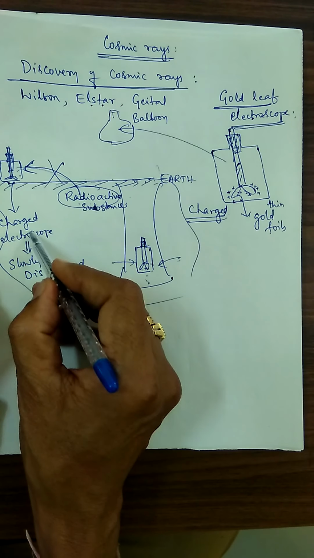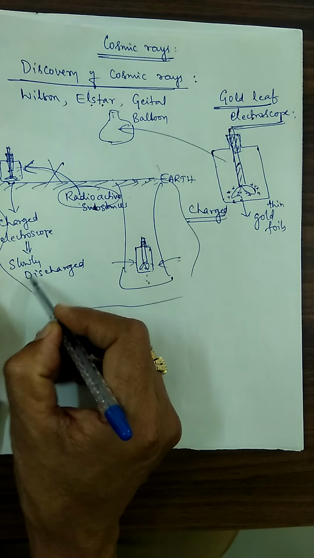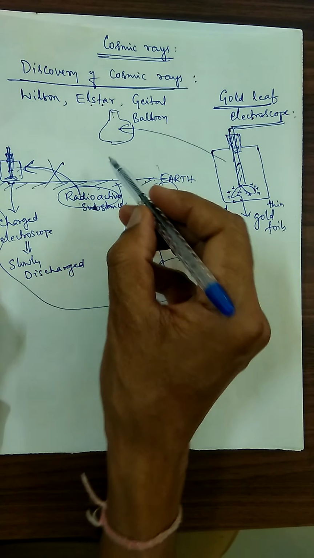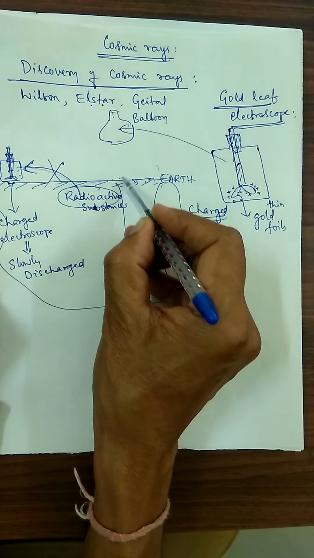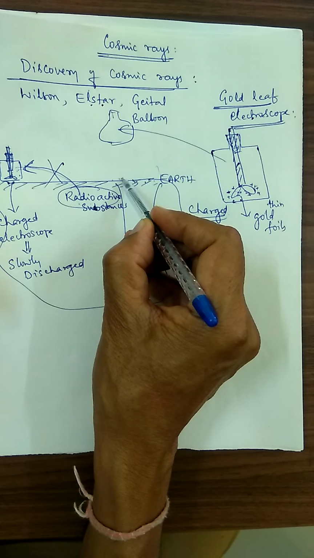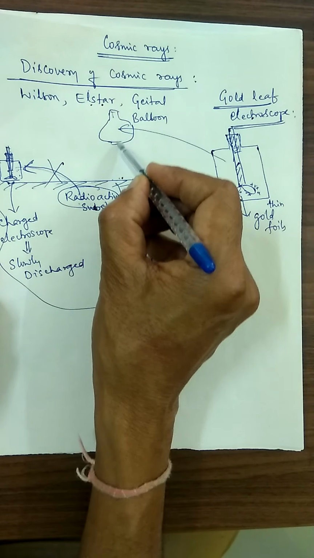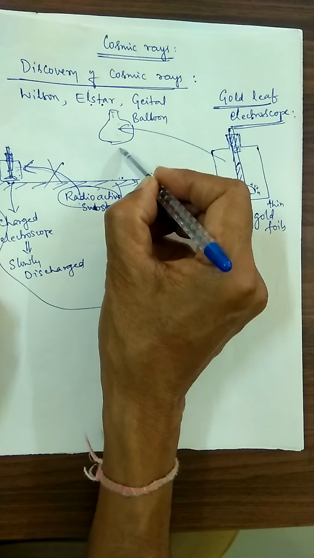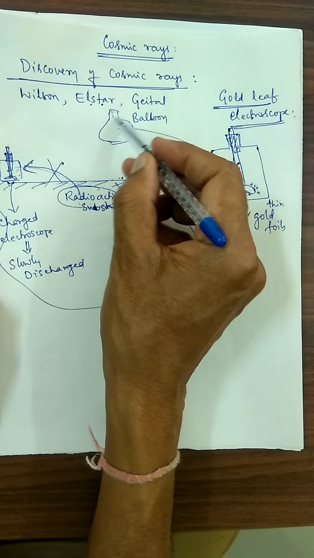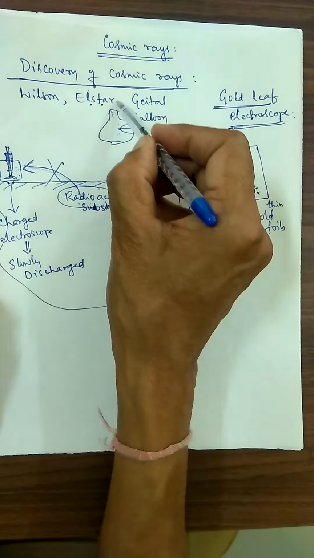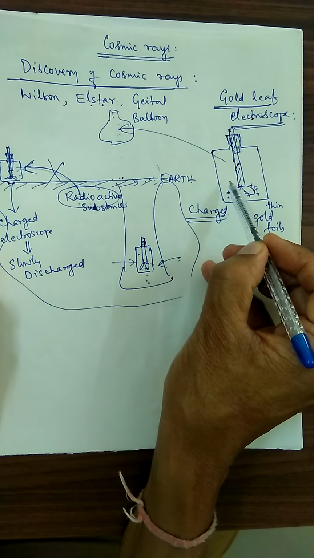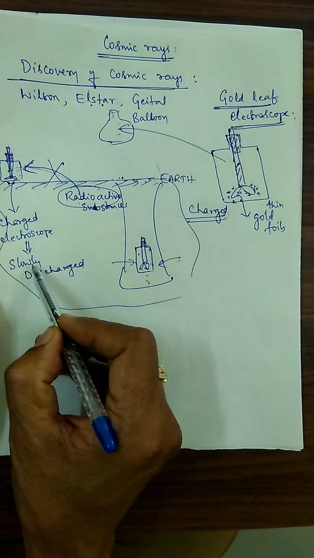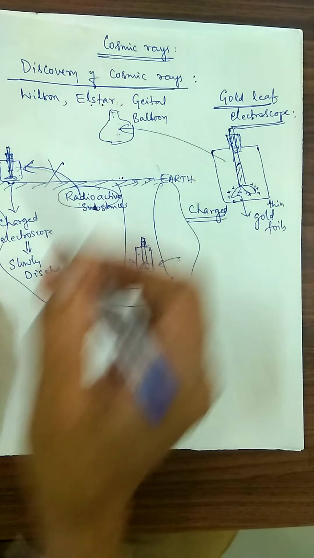Inside the Earth crust, discharge is very little. On the Earth's surface, discharge is a little bit more. But as the balloon moves to larger altitude, the gold leaf electroscope discharges in a very large amount.